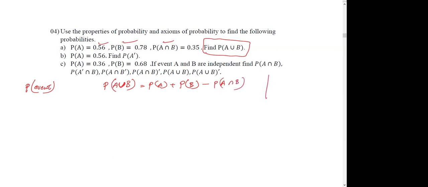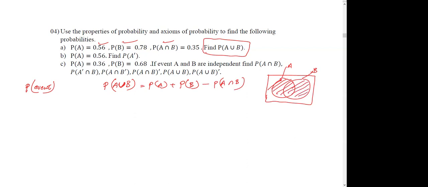Okay, this happens, I can explain this using the Venn diagram. If you have A and B, let's say this is your B, this is your A. So A union B means whatever you can find from these two, right?